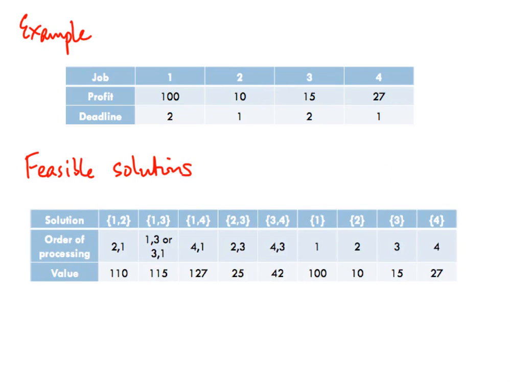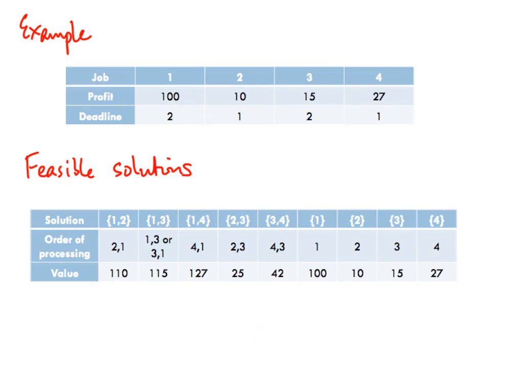Now it turns out that we can only do at most 2 of the 4 jobs because of the constraints. They must all finish within 2 time units. So we only have 2 slots in which to do them. Some combinations are not compatible. In particular 2 and 4 for example are not compatible because they must both be completed within the first time unit. So there's no way we can do them both. On the other hand, we can do for example 1 and 2 but reverse them. So we do 2 followed by 1, or we can do 2 and 3 by doing 2 before 3 and so on, and each of them has some given profit associated with it. So if we do 1 and 2 I get 110 and so on.